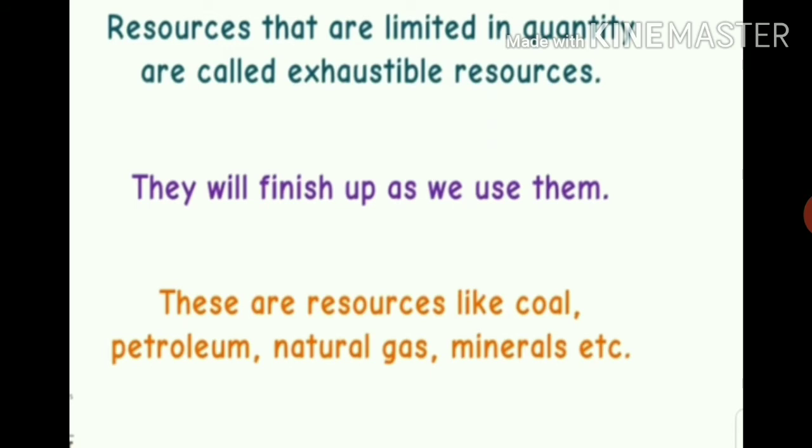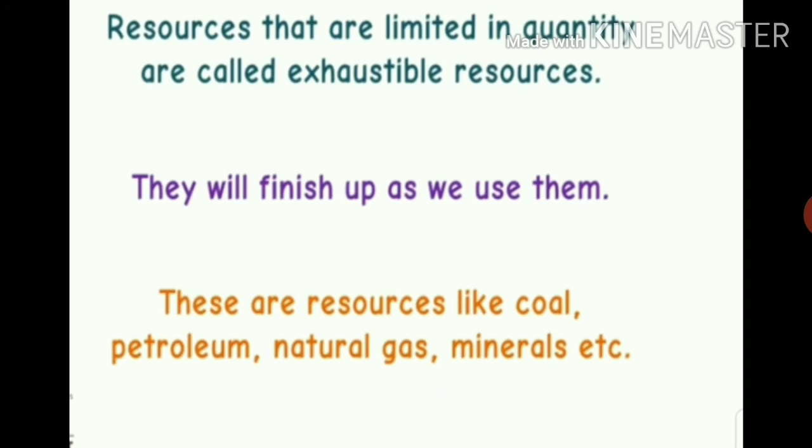So students, let's talk about the second type of natural resources. What is the second type? That is exhaustible natural resources. The term exhaustible means something which can be used up completely. So listen carefully. What is the meaning of exhaustible?